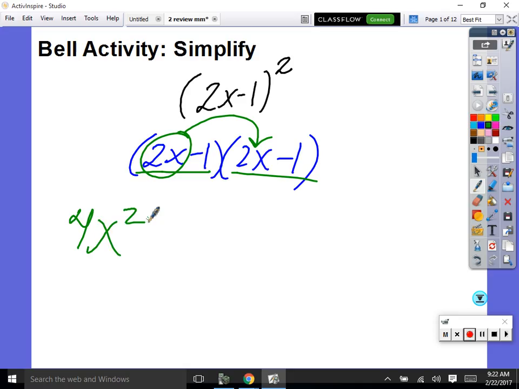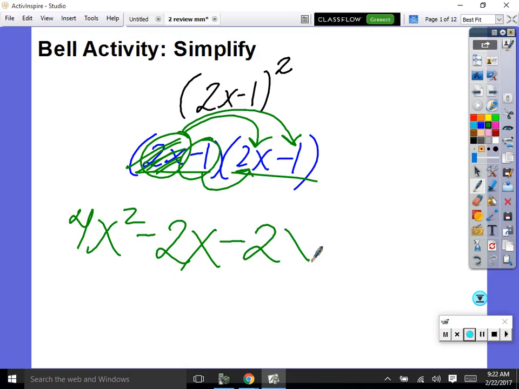4x squared. Now it's 2x times negative 1, because you can't just ignore that. 2x times negative 1 is negative 2x. Now I've taken care of 2x. Negative 1 times 2x is another negative 2x. Then negative 1 times negative 1 is positive 1. Correct, everybody? Combine like terms.